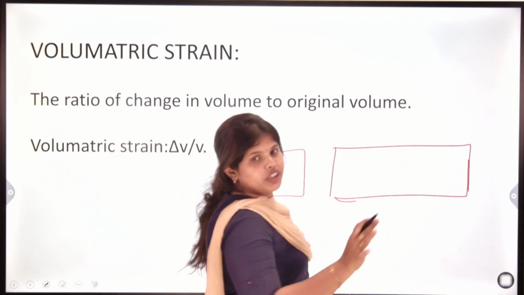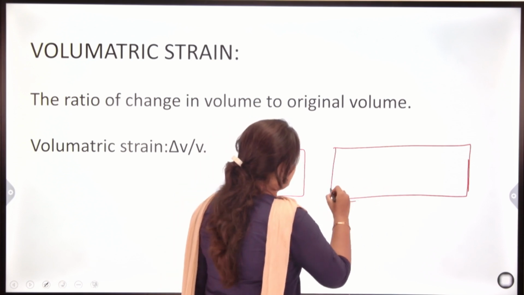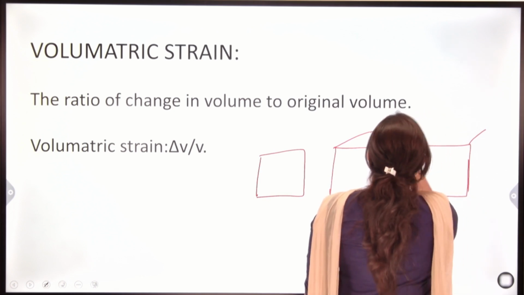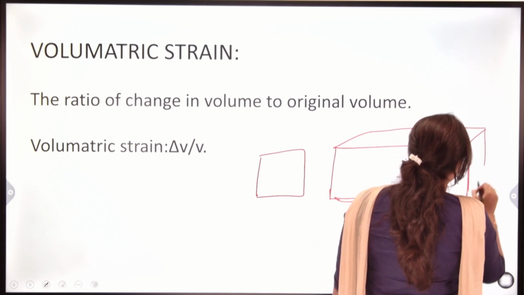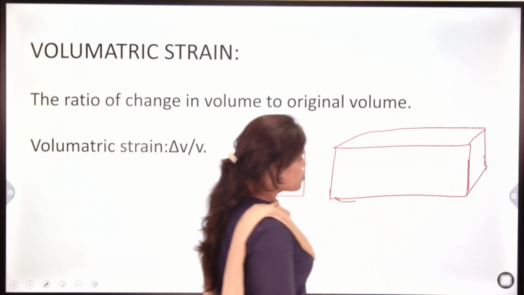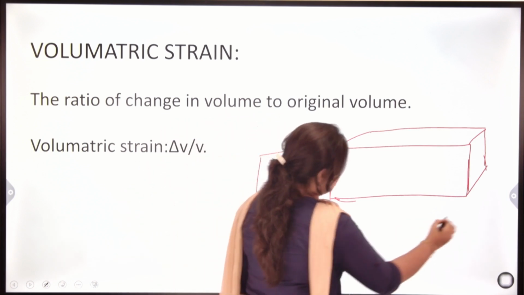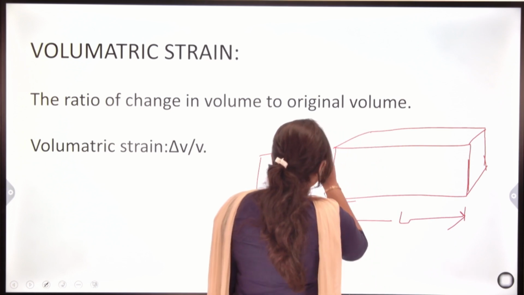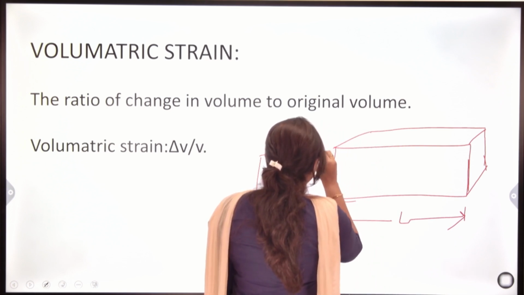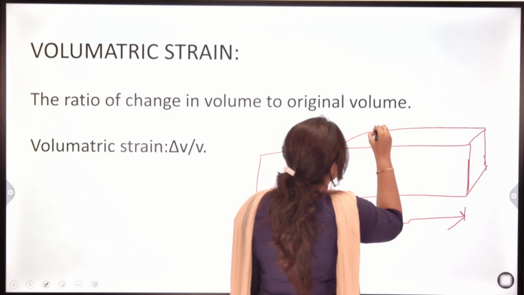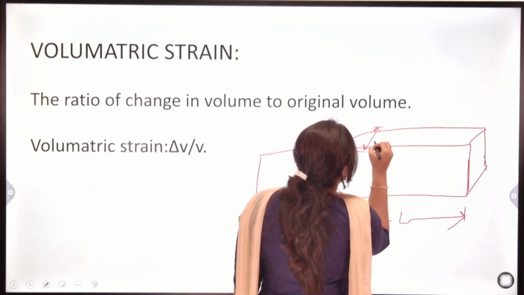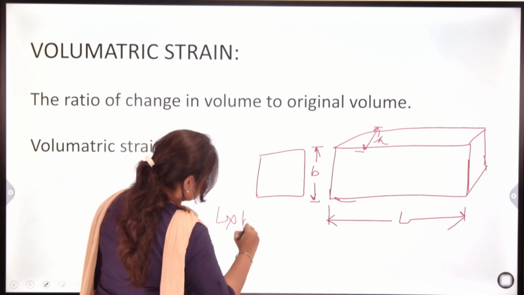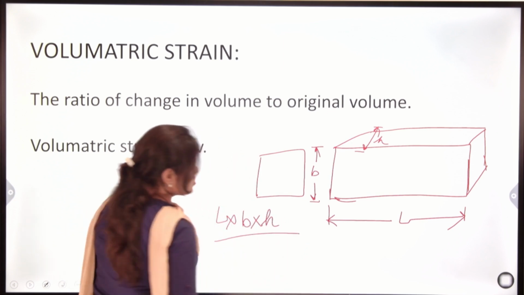In this diagram, you can find out the volume. Here this is your L, this is your width, and this direction is let height. So volume is L into B into H.